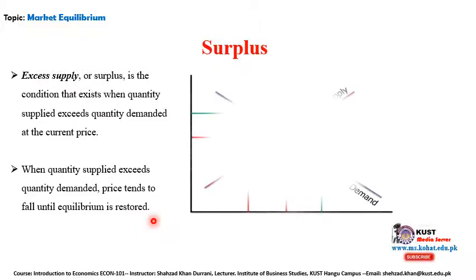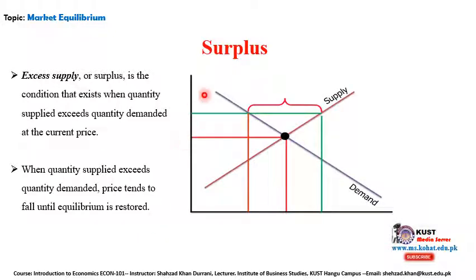Let's see this concept through a graph. Again, we have the price on the x-axis and the quantity on the y-axis. This point here is called the surplus. Why is it called a surplus? Let's explain this phenomenon. Let's say this is the initial price, P naught, and this is the quantity supplied, quantity naught.